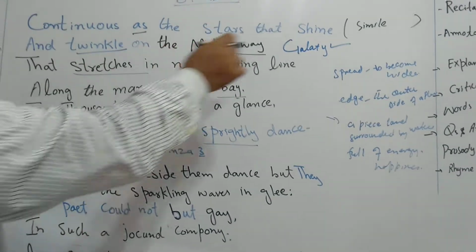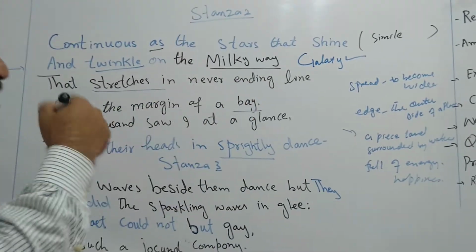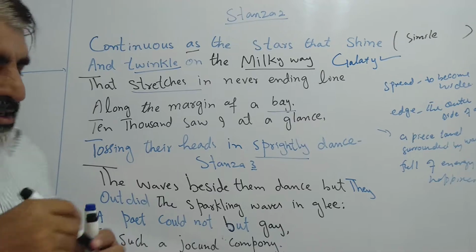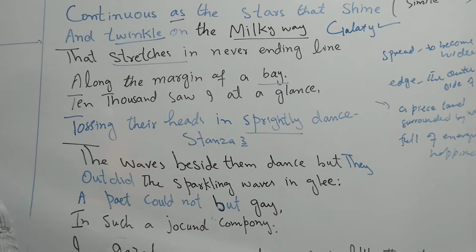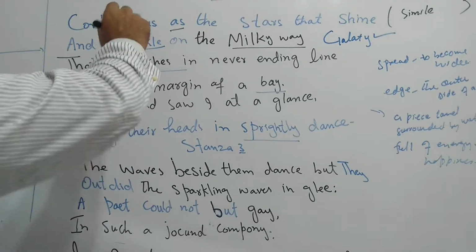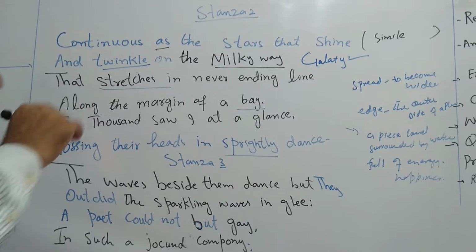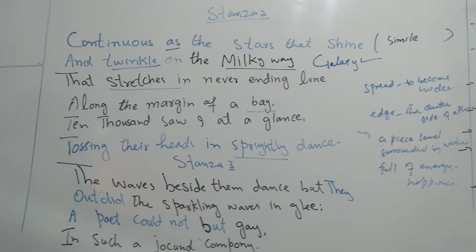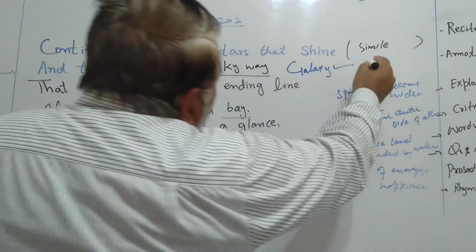Similarly, on the Milky Way, stars always shine. So here we have a comparison between two different things, daffodils and stars. The comparison is explicit. How is it explicit?